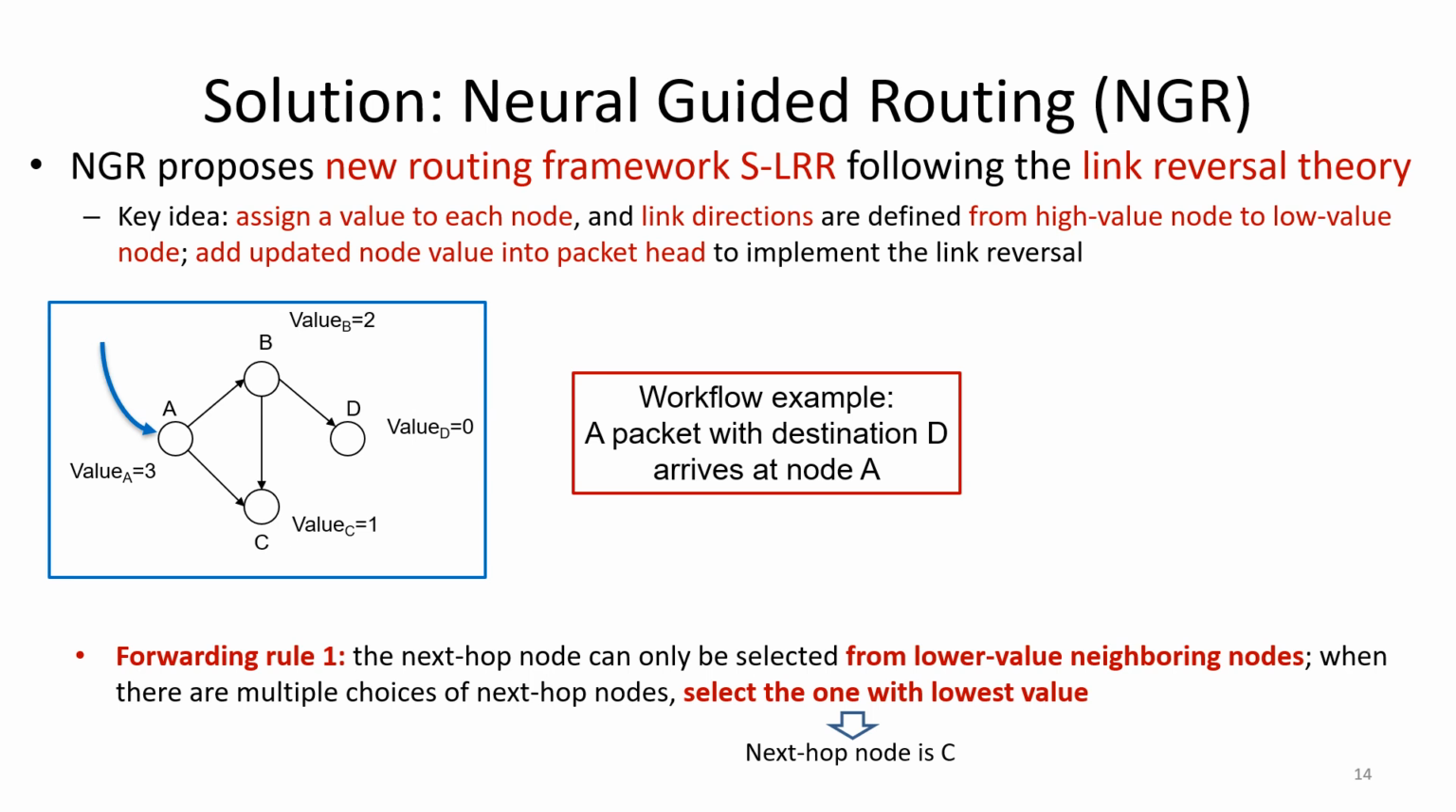Here's a workflow example. A packet with destination D arrives at node A. Here we have two forwarding rules. The first forwarding rule is that the next hop node can only be selected from lower value neighboring nodes. And when there are multiple choices, we select the one with the lowest node value. As the left figure example shows, the next hop node of node A is node C.